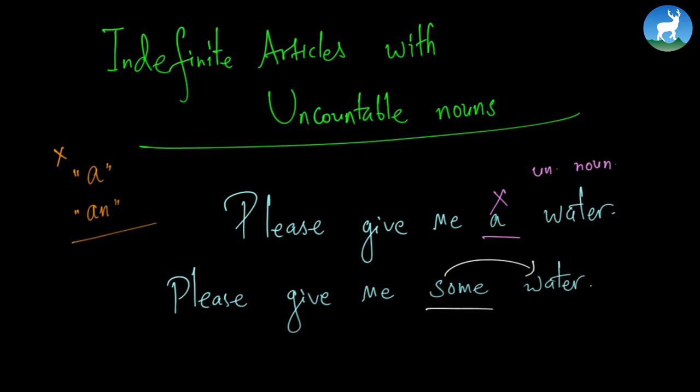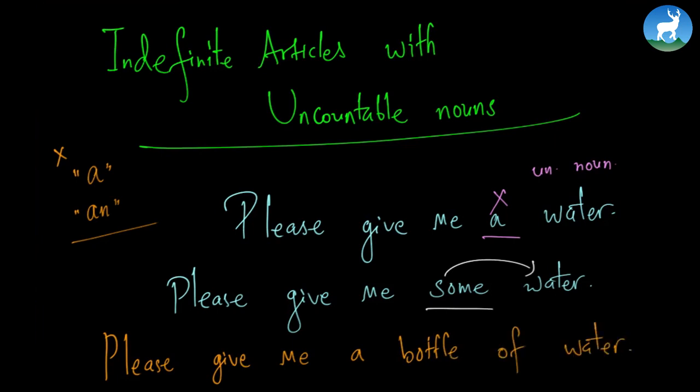However, the same thing can be expressed using a countable unit, and you can say something like this: please give me a bottle of water. Bottle is the countable unit, so it's countable, right? That's why the indefinite article a is used, because we are referring to a bottle of water. You can say please give me an ice cube, or please give me some ice. That is how the articles are used.